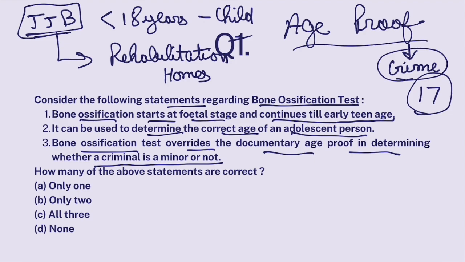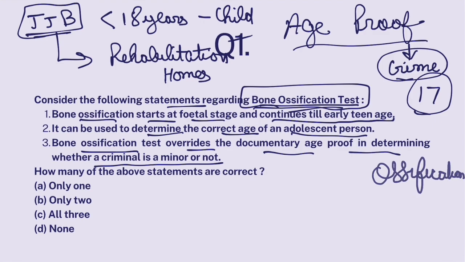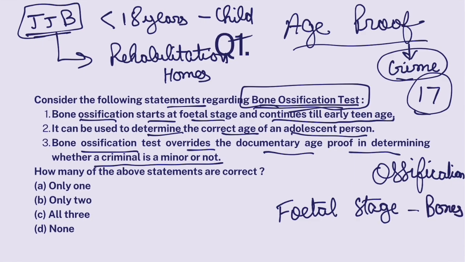So, to know whether you are above the age of 18 or not conclusively, there are some medical tests. One of the tests is bone ossification test. Now, to understand what bone ossification test is, you need to know what ossification or bone ossification is. As soon as a mother conceives and a child is at a fetal stage, his body starts to develop, and his or her bones also start to develop. Now when the child is born, his or her bones are also still developing.